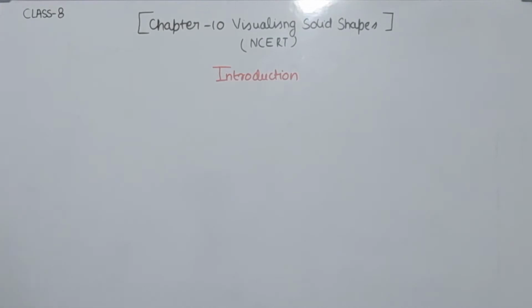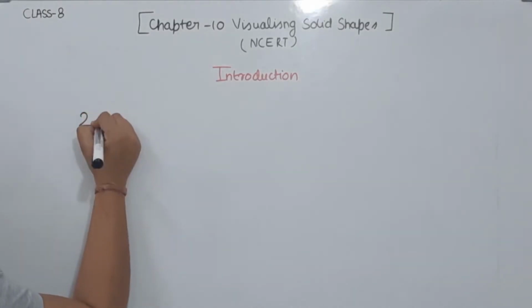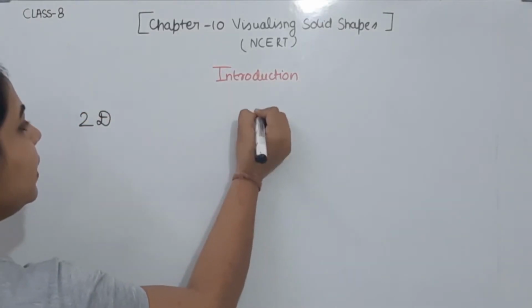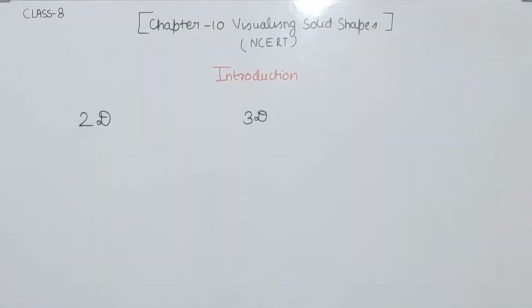Chapter number 10, Visualizing Solid Shapes. So in this video we are going to get the introduction of the chapter. First of all we are going to understand the shapes. We have two types of shapes, 2D and 3D. 2D means two-dimensional and 3D means three-dimensional shapes.